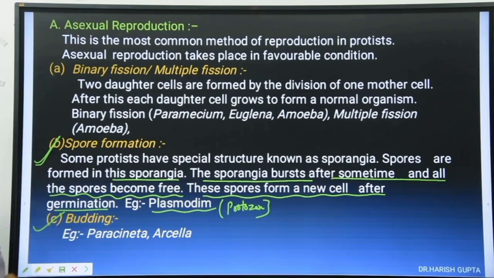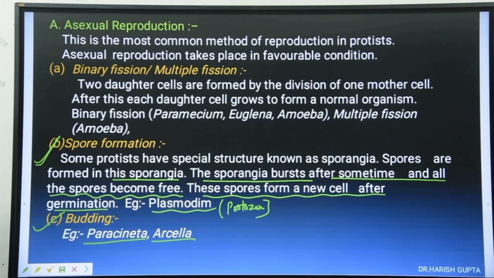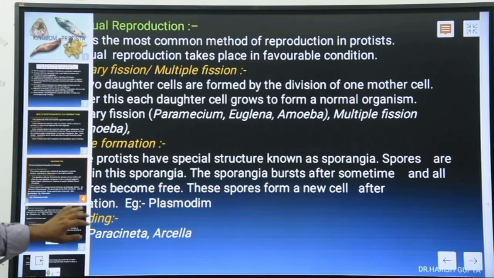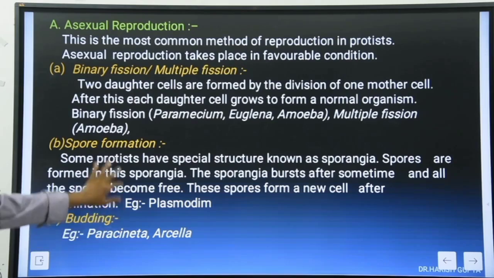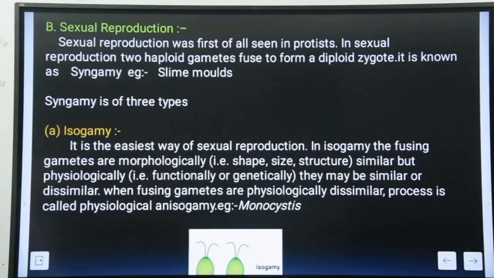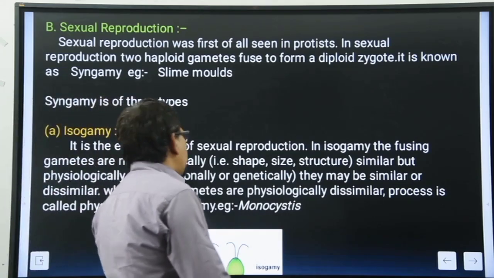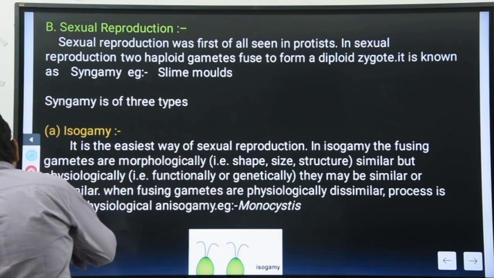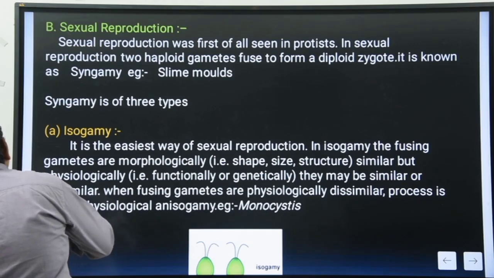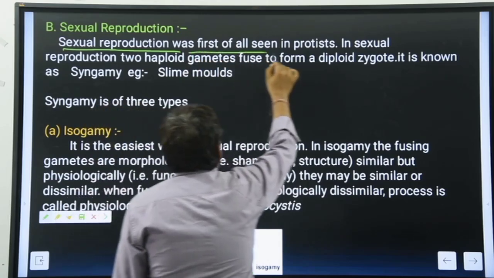Next one is the budding. Where Sita, Arcilla, some members of the primitive members of the Protista represent the budding. Clear? Mainly binary fission. ठीक है? Next, sexual reproduction here. The sexual reproduction was first seen in the Protista. ये देखो ये मैंने लाइन लिखी बेटा यहाँ पे, ये क्वेश्चन है मेडिकल का और मैंने आपको बता दिया. First seen sexual reproduction in Protista.